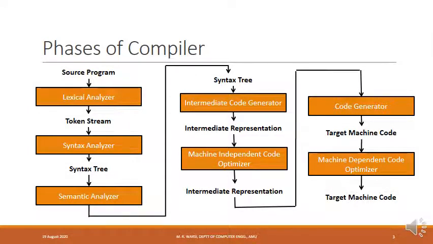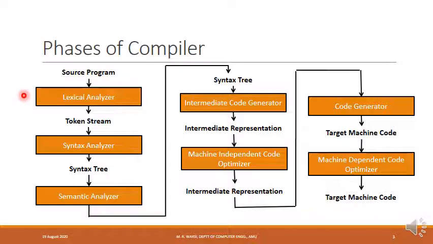If you recall, at the beginning of the lecture I told you functionality of the compiler is divided across several stages. These stages are popularly known as phases of the compiler. So I can say that functionality of the compiler is divided across several phases. What are the different phases in the compiler? What is the functionality of each phase in the compiler? This is what is shown in this slide.